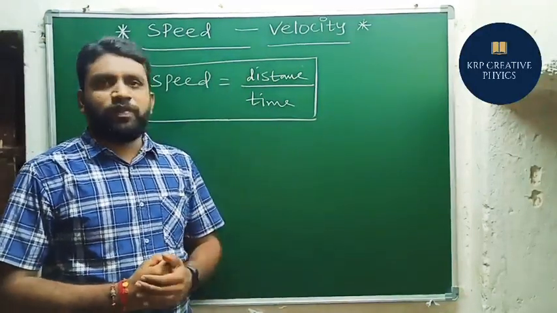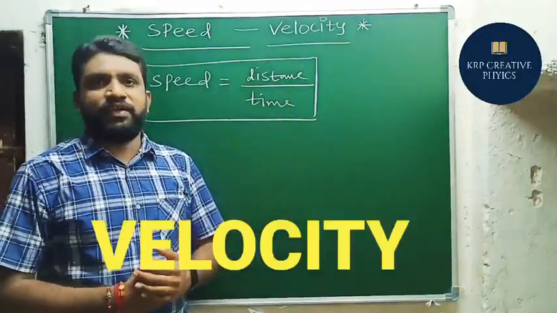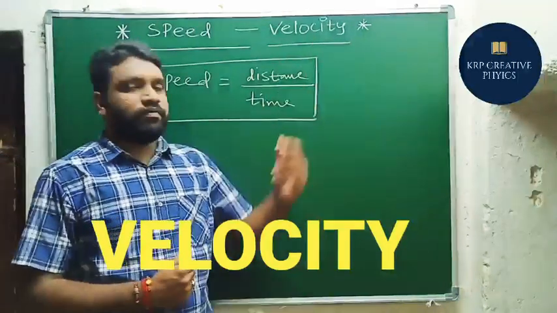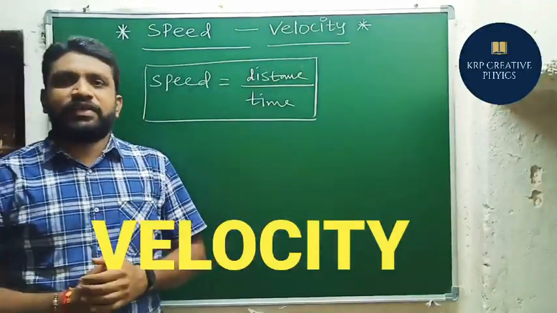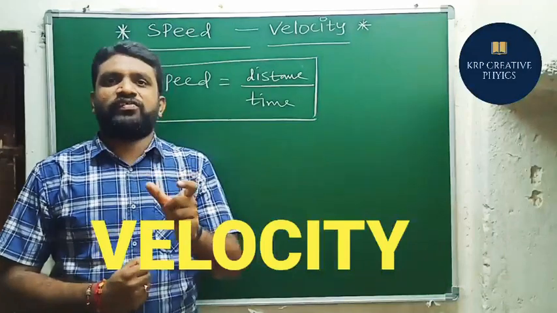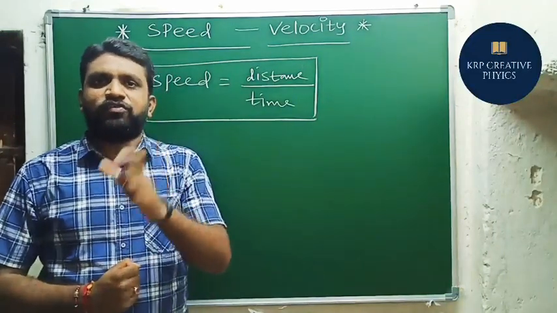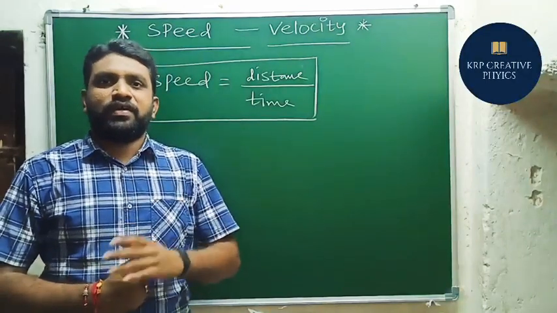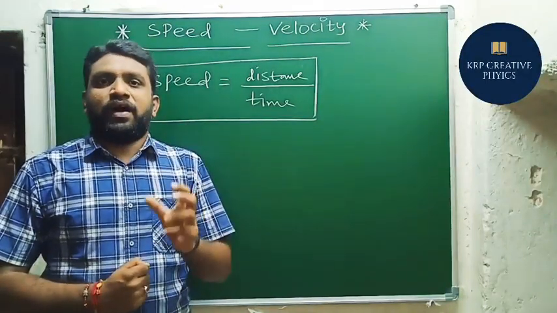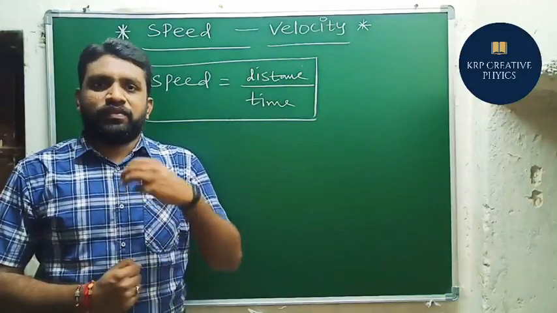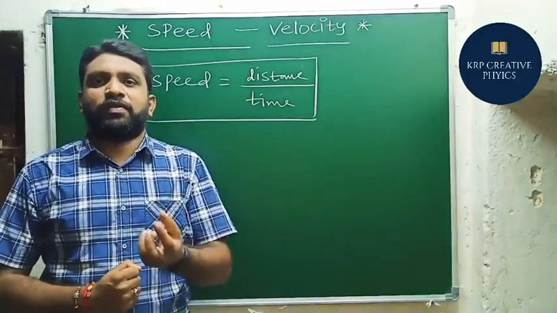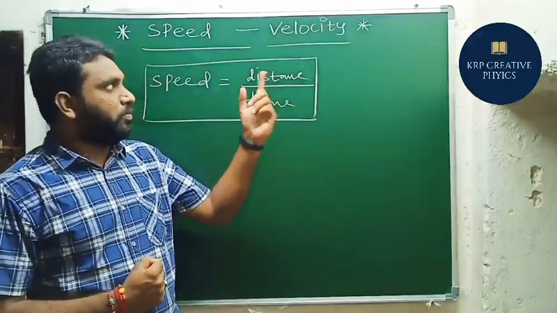This is regarding speed. So let's move on to the velocity here. How can we define velocity here? Velocity is defined as rate of change of displacement, or in a simple way, displacement covered by the object in a unit time. The amount of displacement covered by the object in a given time is said to be velocity.